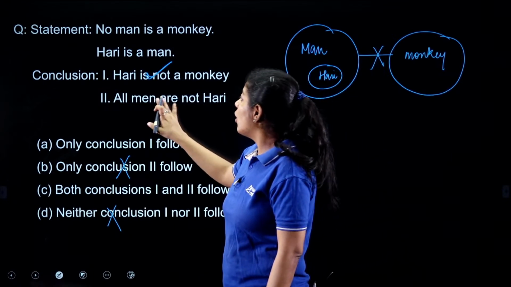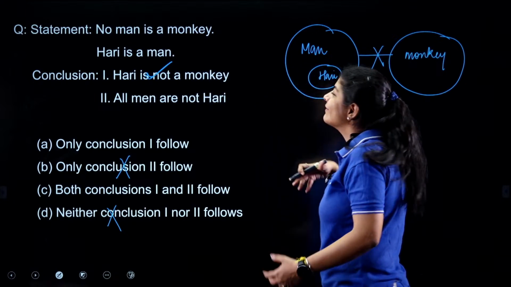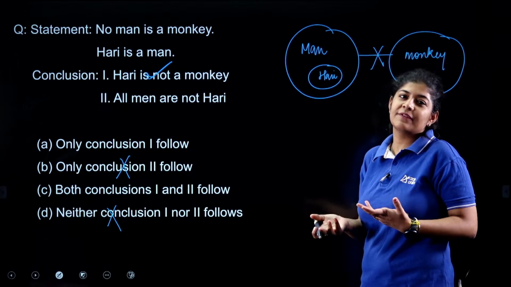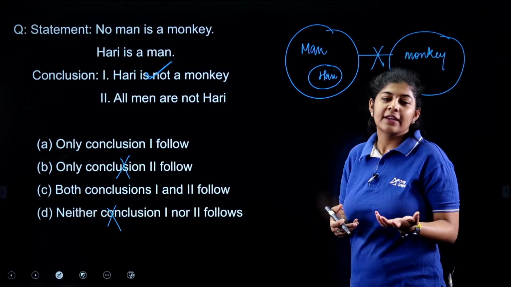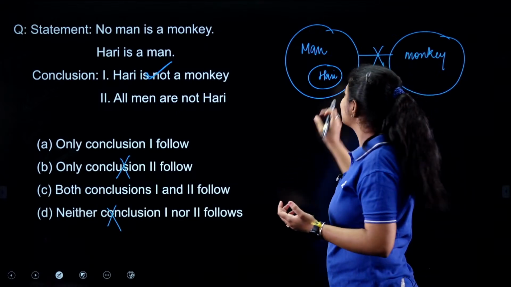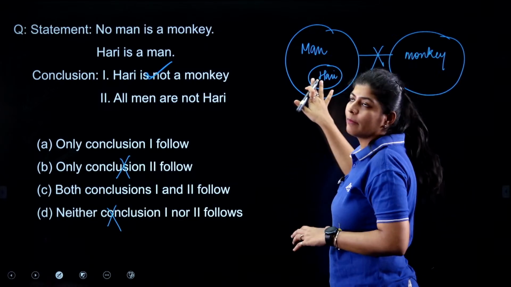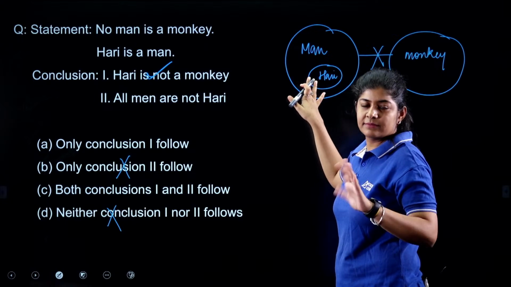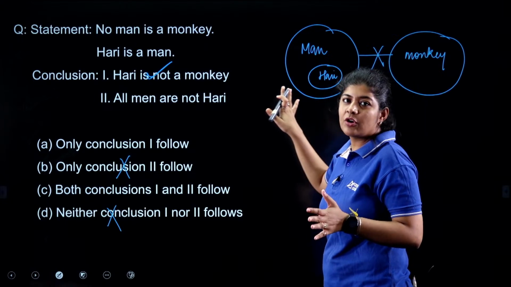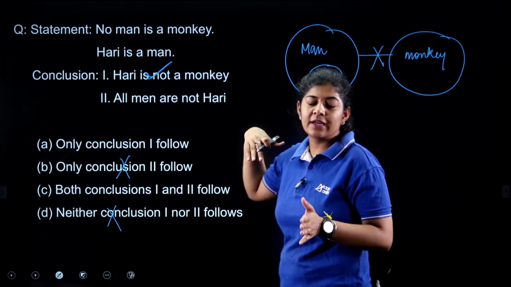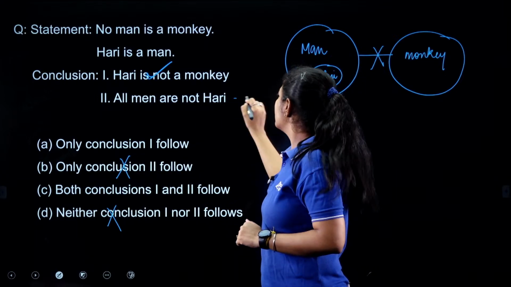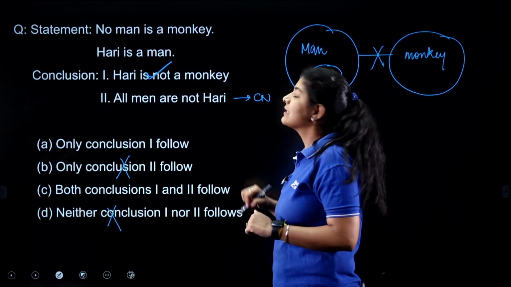Second, all men are not Hari. Can we say that? We do not have sufficient data to say anything about all men. All we can say is that the part of Hari which is common with men are Hari, but we are not sure about the other men whether they are related to Hari or not. So we can simply consider it in the can't say condition.